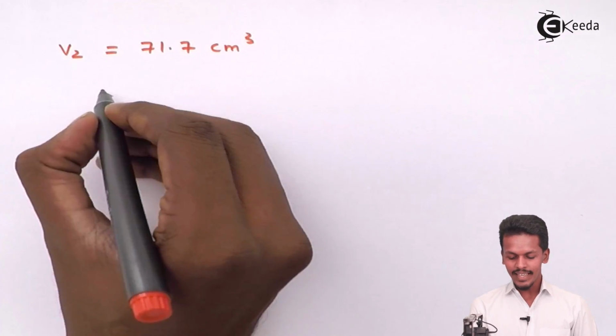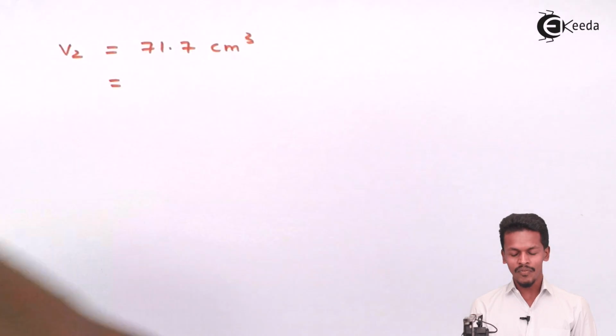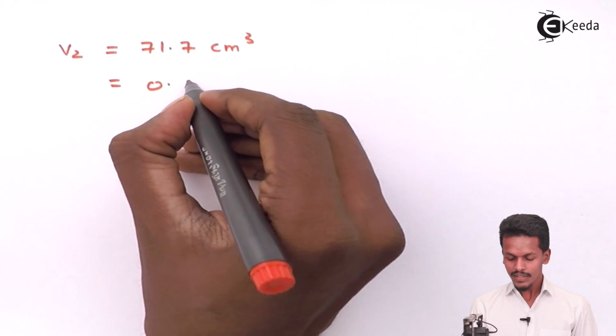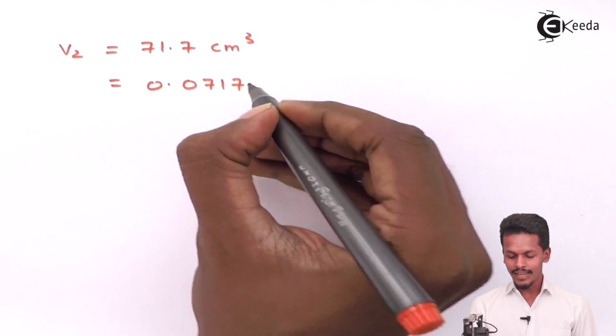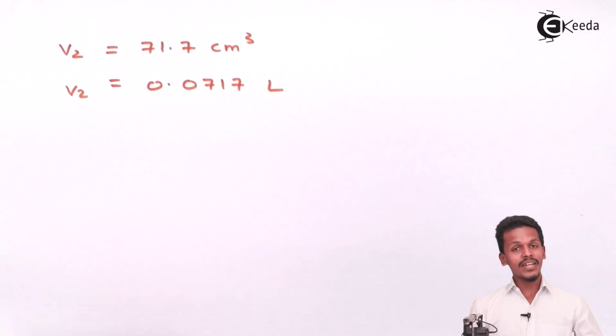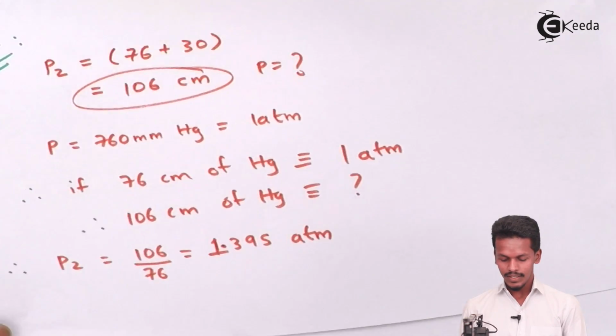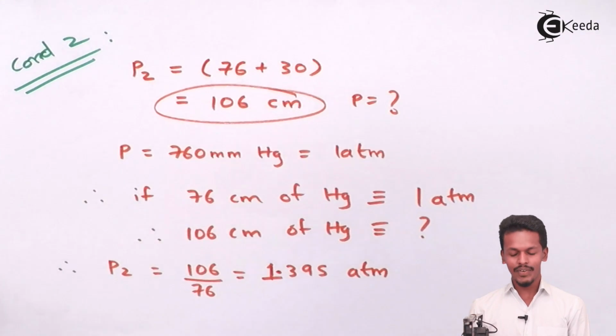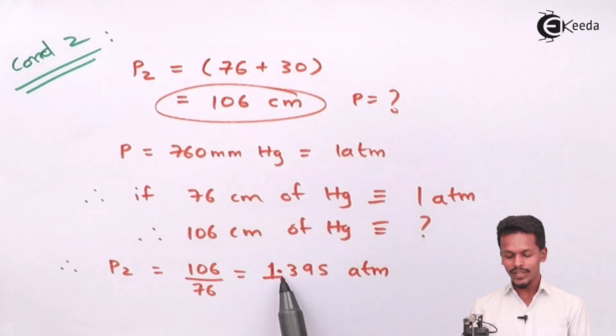So this could be written in the form of liter also. In the form of liter, we could get 0.0717 liter. So this is the volume V2. But the pressure that we have got, by the equation that we did in this case, was found to be 1.395.